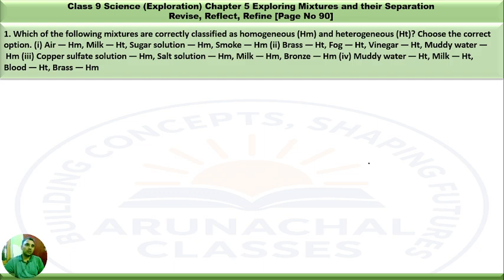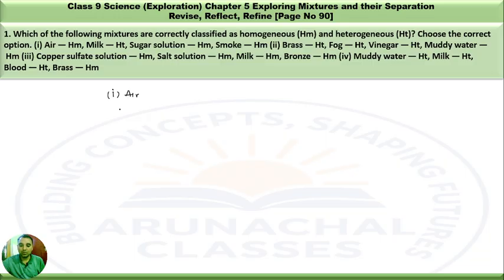So here the first one which is given is air. Second one milk. Third one sugar solution.